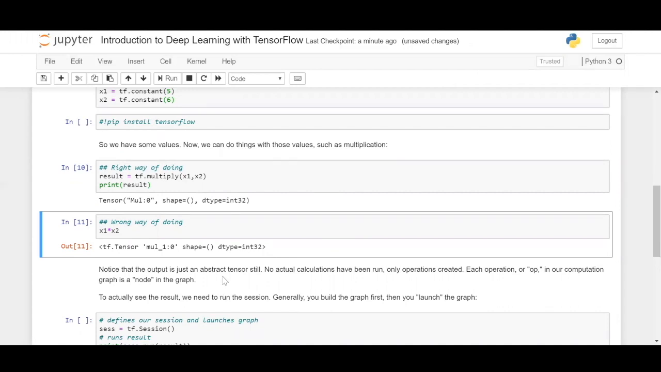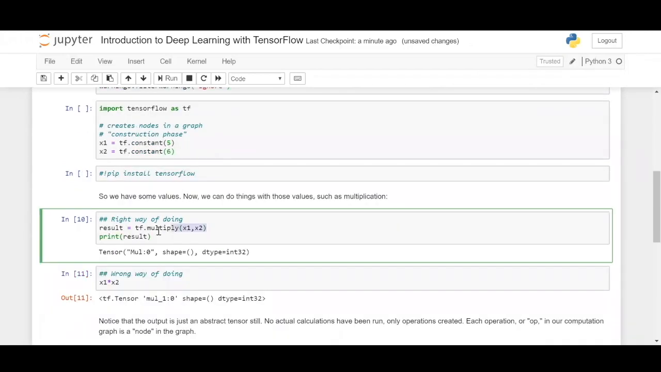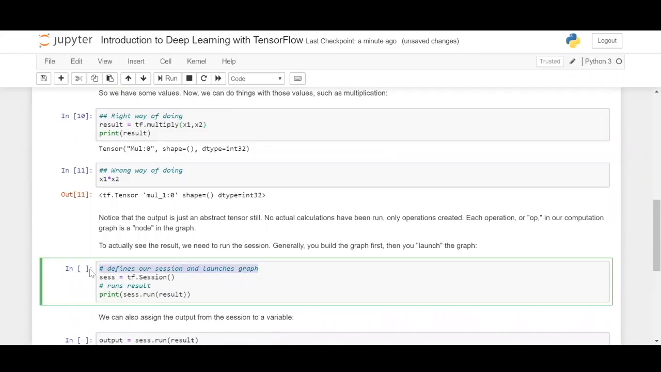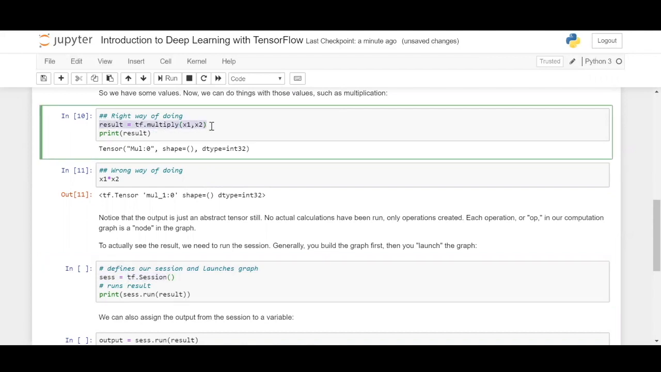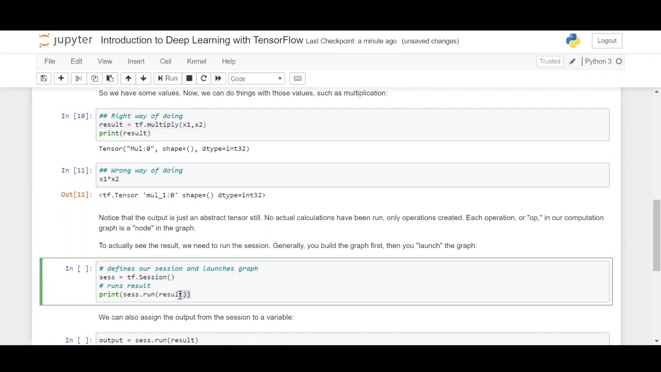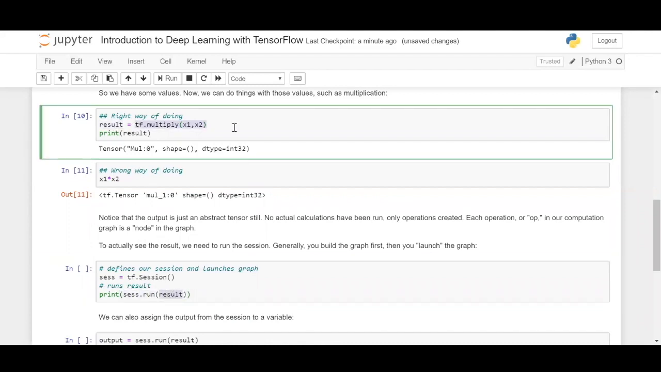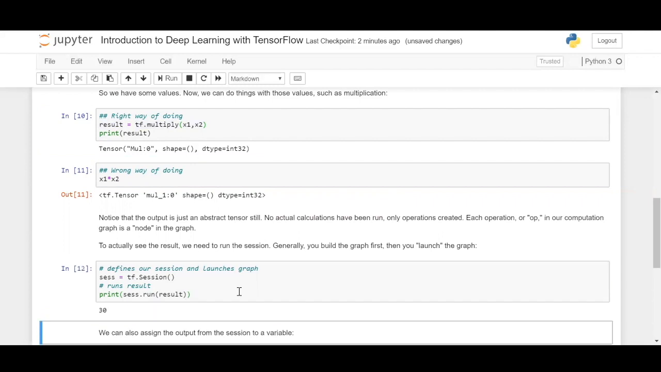In case you want to see the actual result of this operation, you define a TensorFlow session. This is how you define a session, as tf.Session. And since you defined result as the TensorFlow multiplication operation between x1 and x2, we will print the results of session.run, in which we will run the result. Result is nothing but this. Now let us see how the output will look.